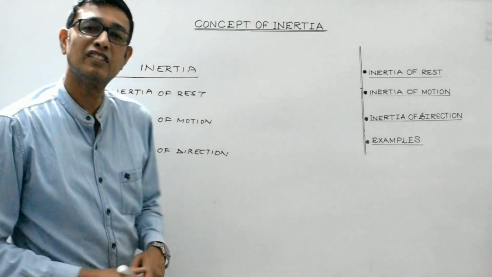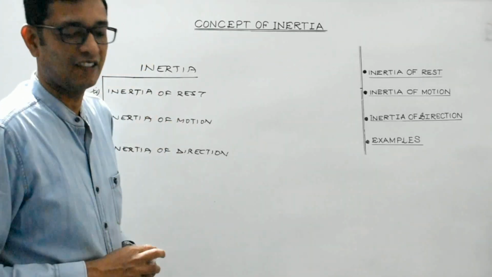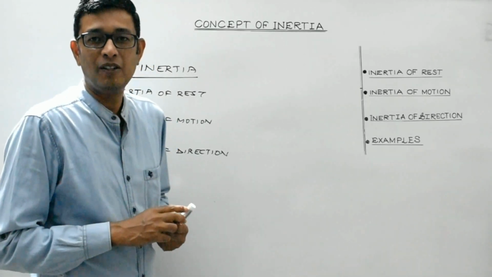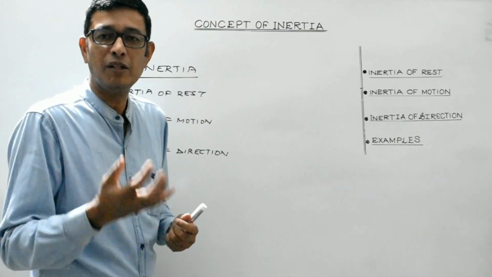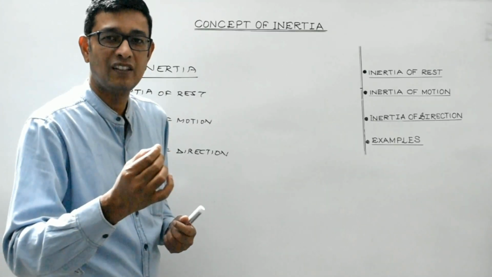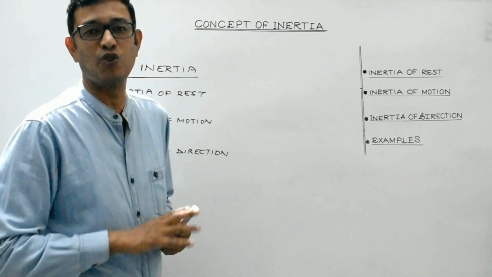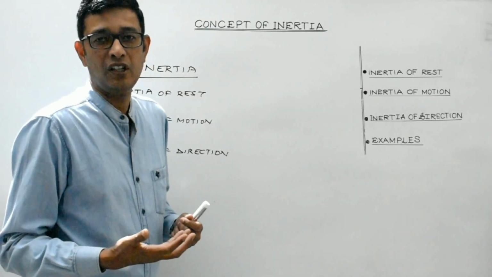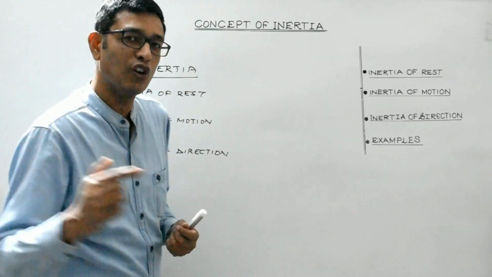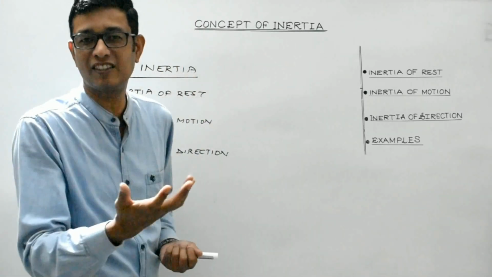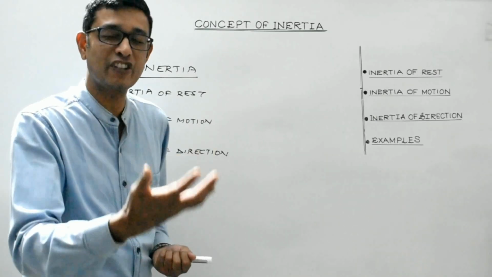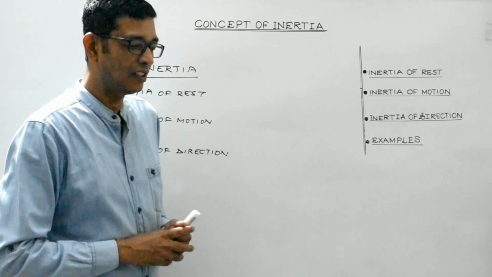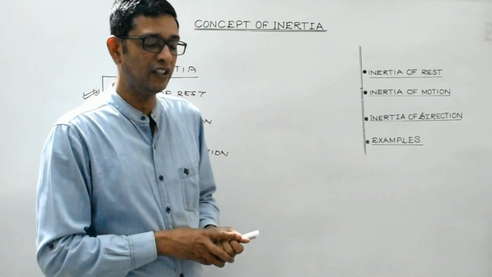The third one is the inertia of direction. Inertia of direction is the inherent property of a body by virtue of which a body tends to resist any change in its direction of motion. Or in other words, it's the property of a body by virtue of which a body tends to move along its original direction of motion, unless it is compelled to change its direction by some external unbalanced force. Right, students? So here also I would like to give you an illustration.